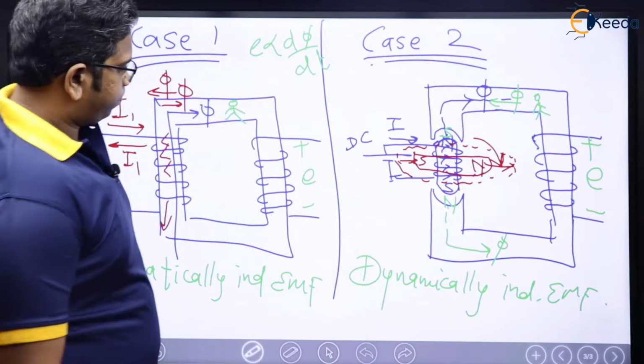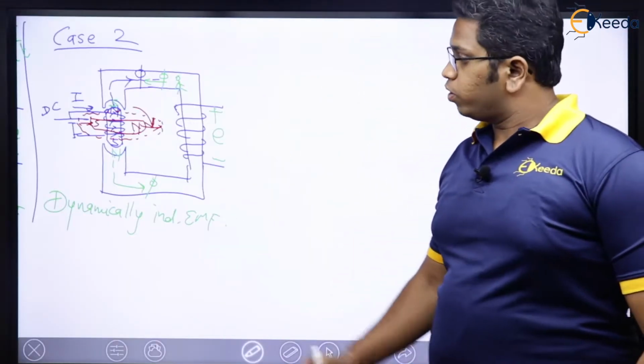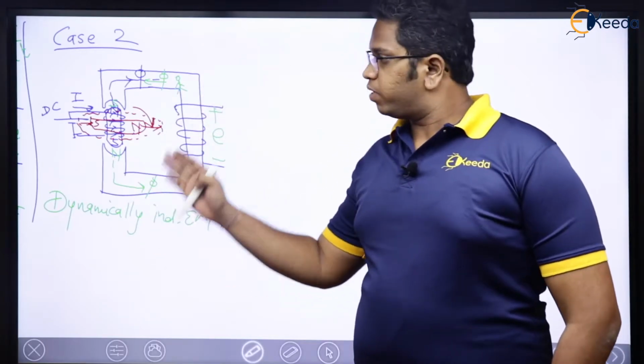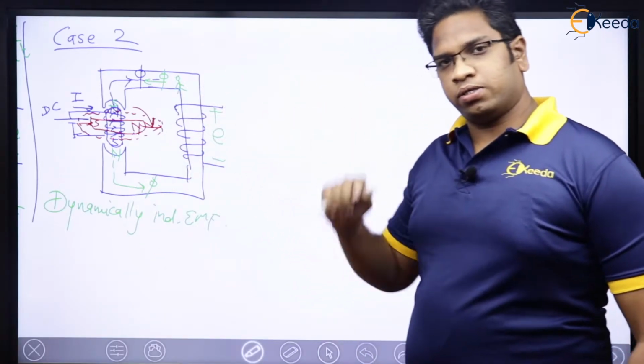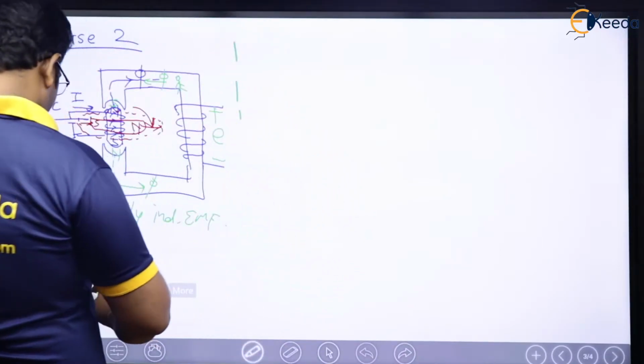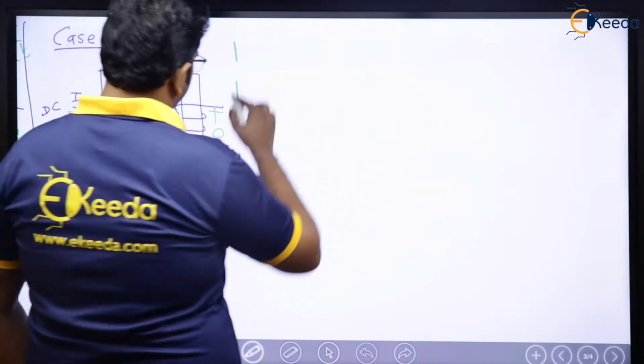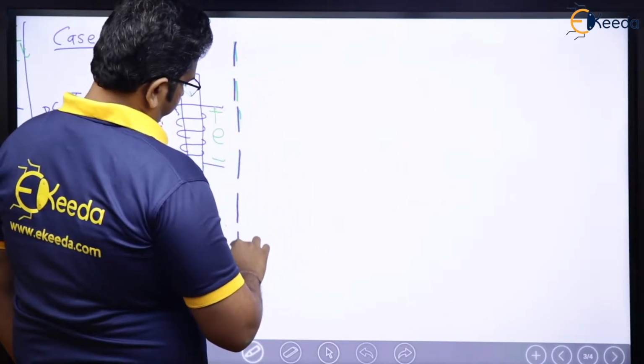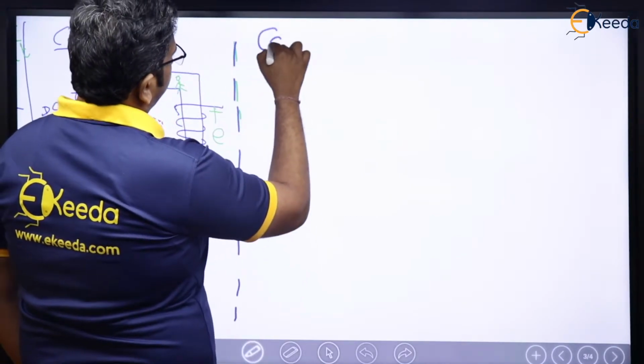Now next, what are we going to do? We are going to extend the discussion which we did in case 2 here in case 3. We will extend the discussion. Let me have case 3.